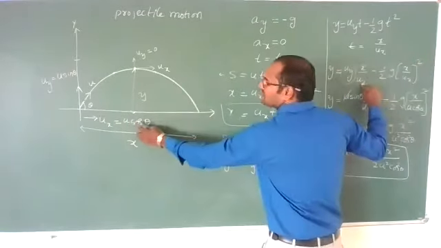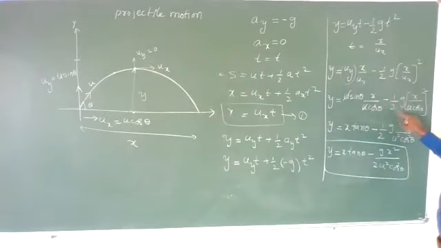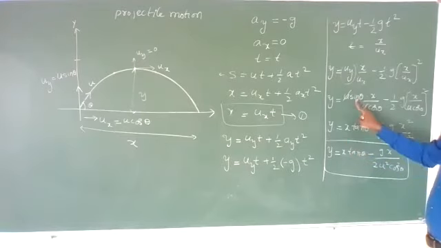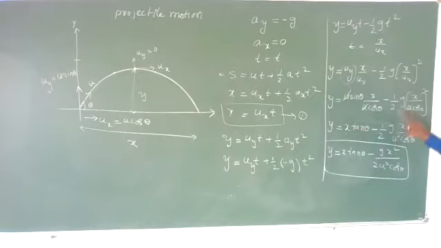Ux is u cos theta, right? U cos theta, minus half g into x by u cos theta whole square. So u cancels, x into sin theta by cos theta is tan theta, minus half g x square by u square cos square theta, because the square is there for this.